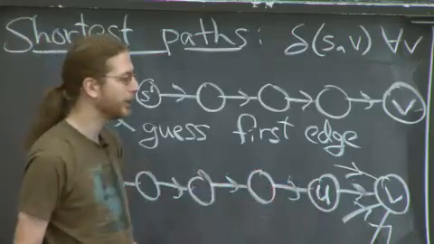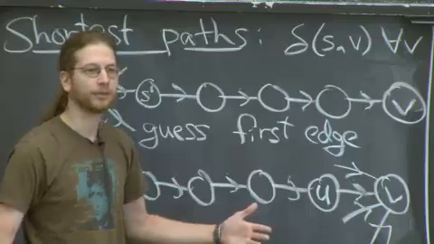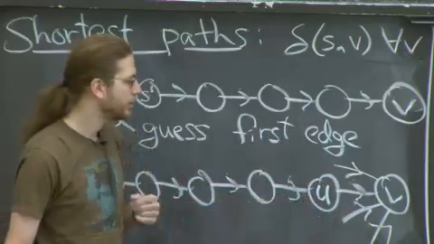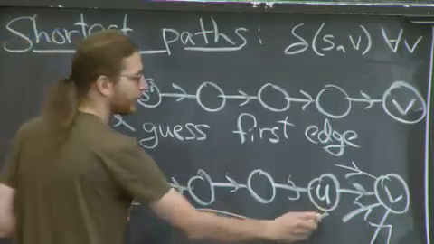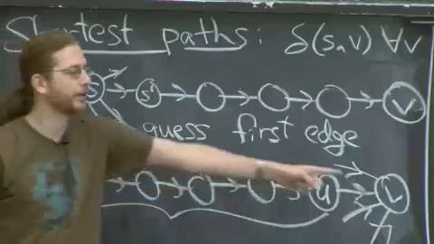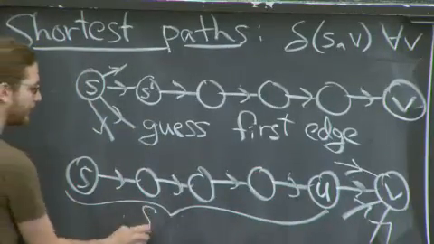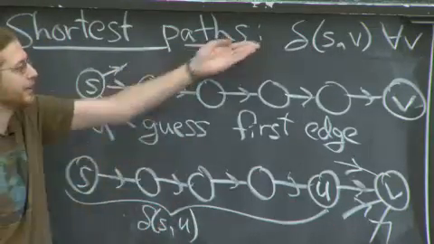As long as this path has length at least 1, there's some last edge. What is it? I don't know. Guess. Guess all the possible incoming edges to V. And then recursively compute the shortest path from S to U, and then add on the edge UV. Okay, so what is this shortest path? It's delta of S comma U, which looks the same.